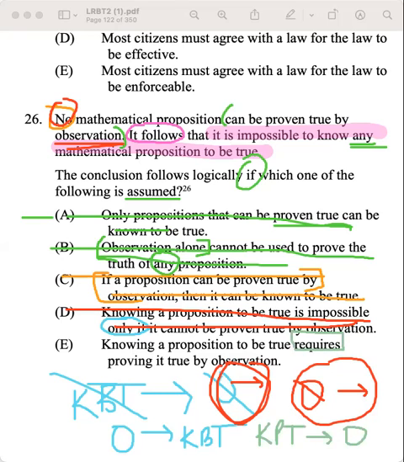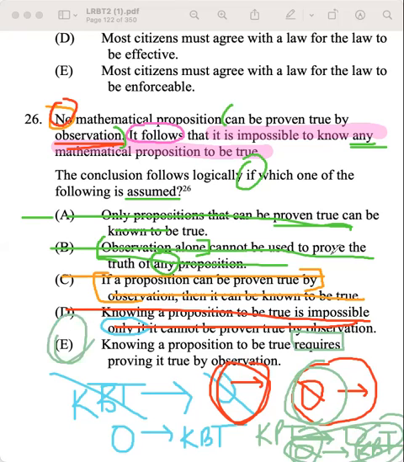And so the contrapositive of this is that if we can't prove it by observation, then we can't know it to be true, which is exactly what I predicted. And it helps us go from this, what happens if we have no observation? It means that we cannot know it to be true. And so that is why for 26, E is going to be our answer.